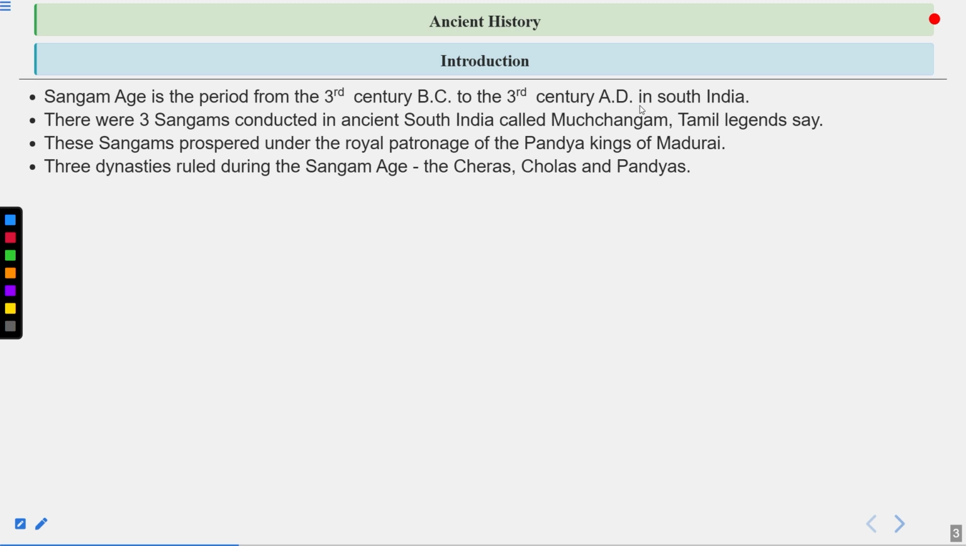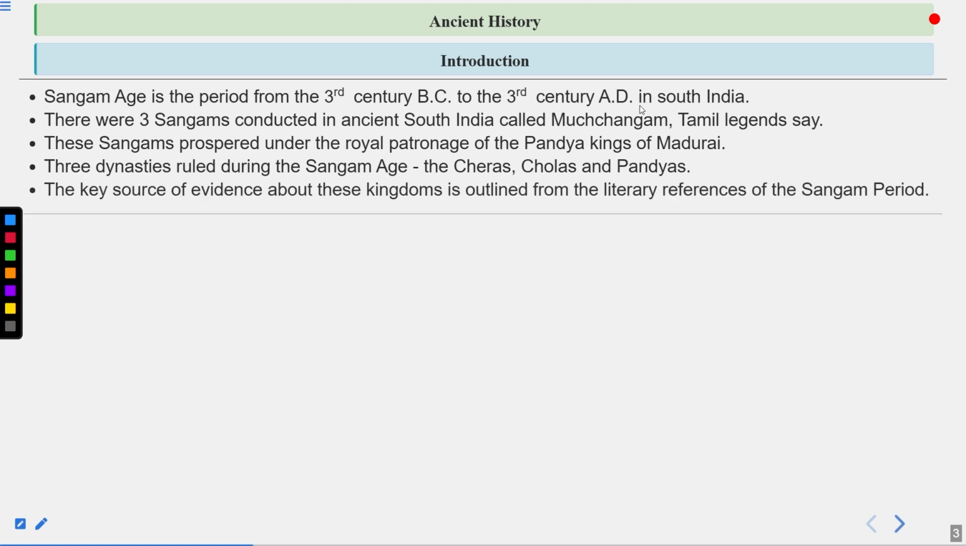3 dynasties ruled during the Sangam age, the Cheras, the Cholas and the Pandyas, as I was saying. The key source of evidence about these kingdoms is outlined from the literary references of the Sangam period. So that is the whole particular scenario of the Sangam period. And when we talk about this Sangam period, the evidences are coming from these periods and literature also. So let's read further.